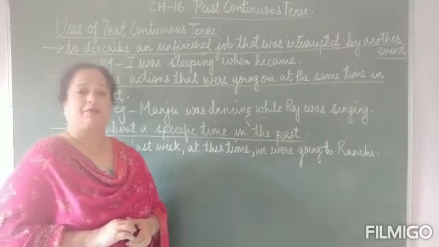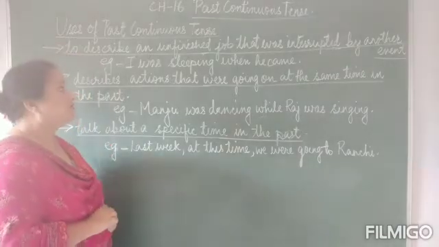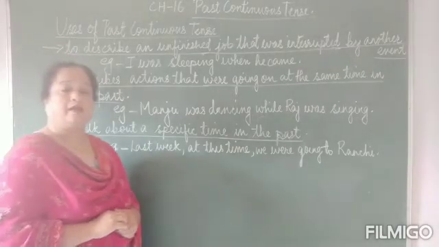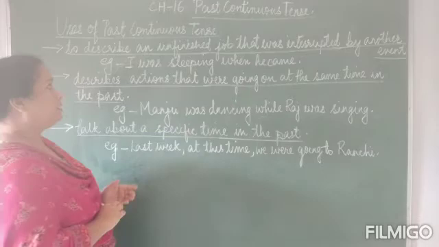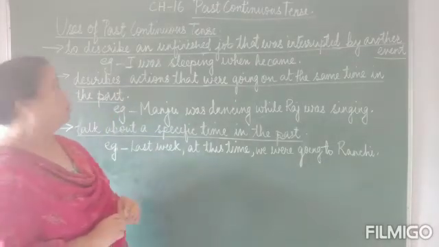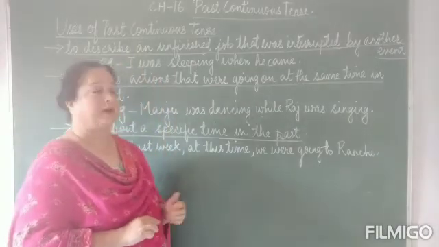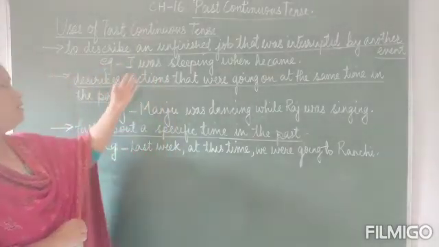Today children, we are going to study about the past continuous tense. So let us first of all understand where and how we use the past continuous tense. We use it when we are to describe an unfinished job that was interrupted by another action or an event.